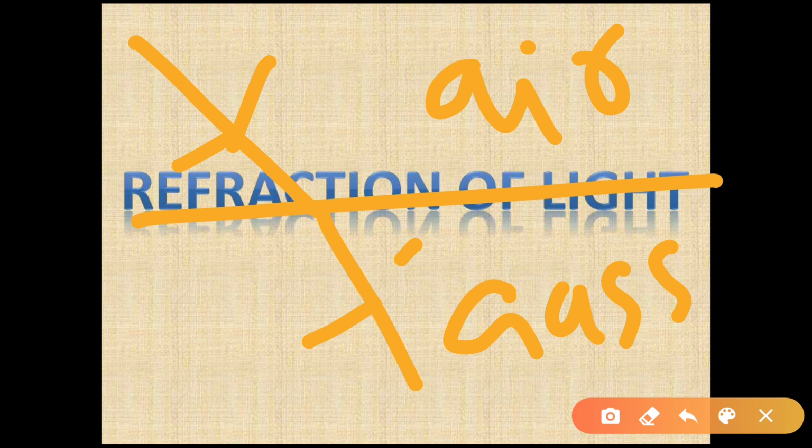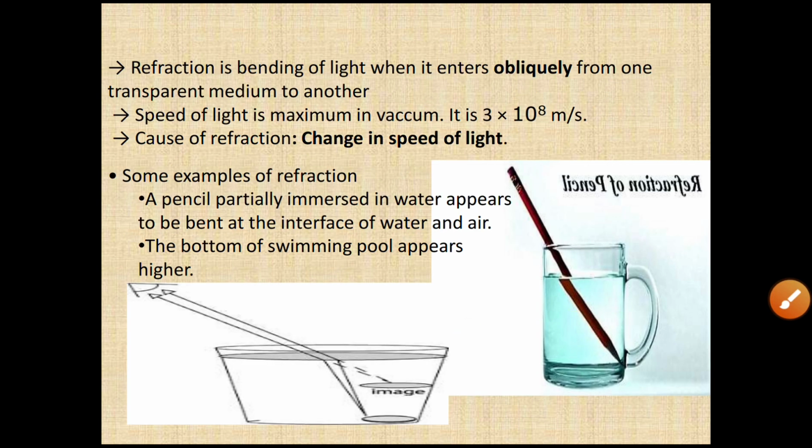In reflection, what was happening? The light was bouncing, but in this case the light will enter the medium. From one transparent medium, the light is traveling into another transparent medium. So what will happen here? The light will bend. Actually it is going straight, but when it enters from one transparent medium to another transparent medium, it will bend. So let us see how it bends and what is the cause of refraction of light.